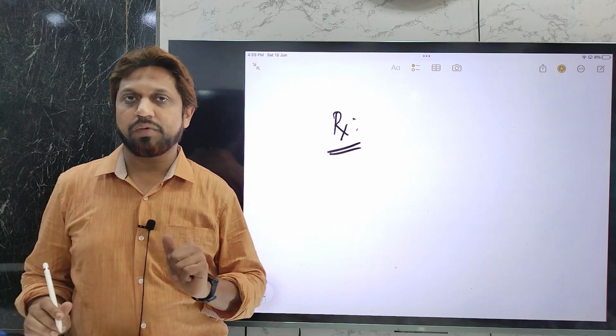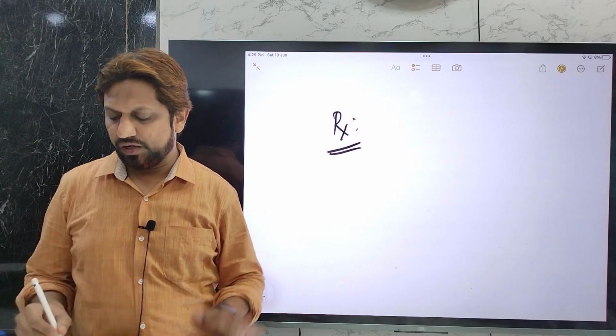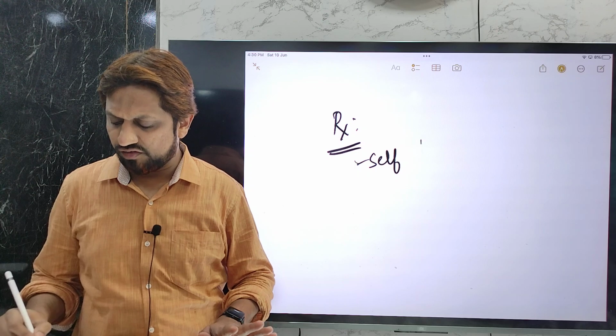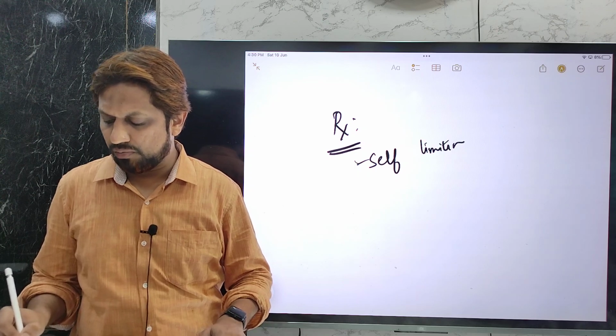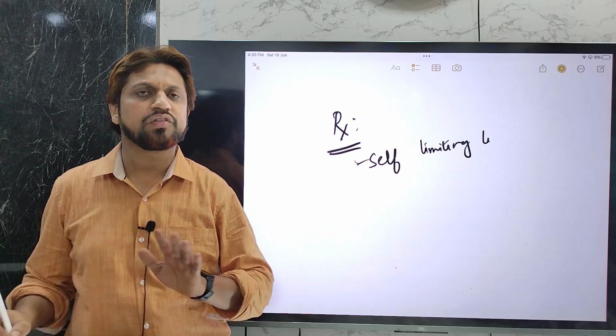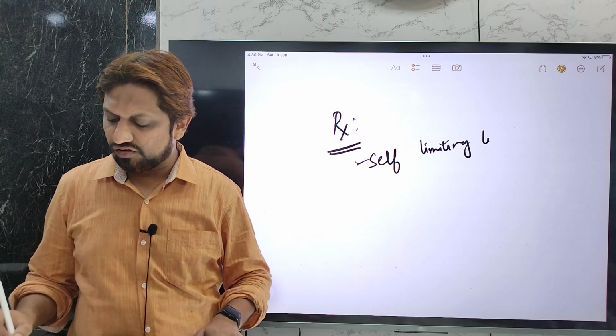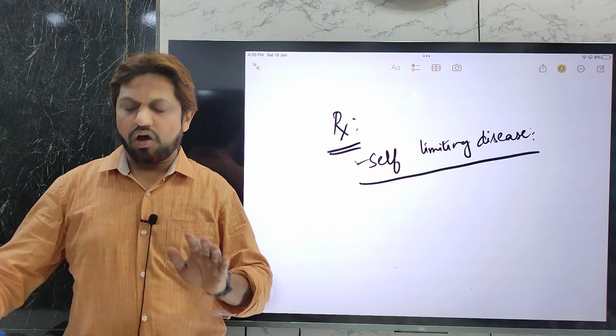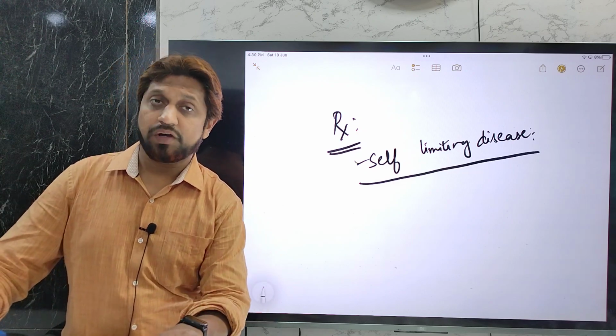Coming back to the treatment. Generally it is a self-limiting disease, so no specific treatment is required. It will heal by itself and only depends on the immunity of the individual. If the immunity of a child is normal, then generally it won't cause much harm.